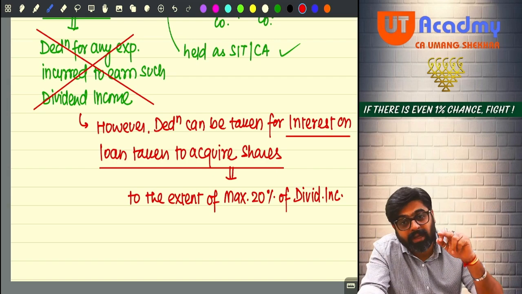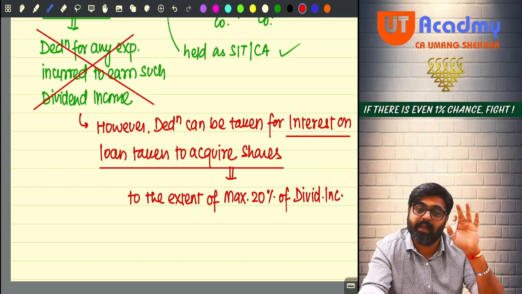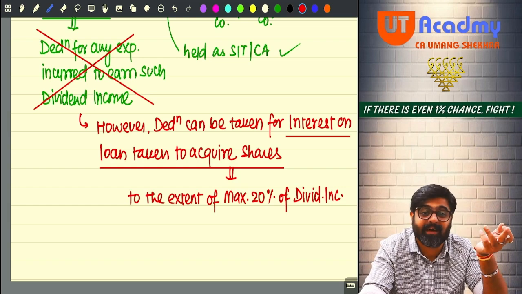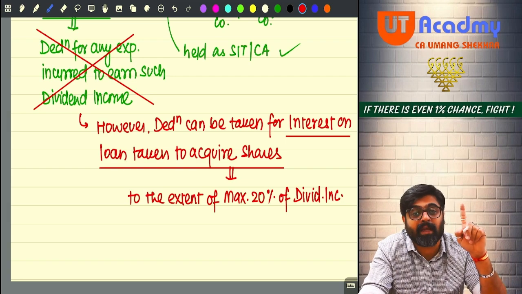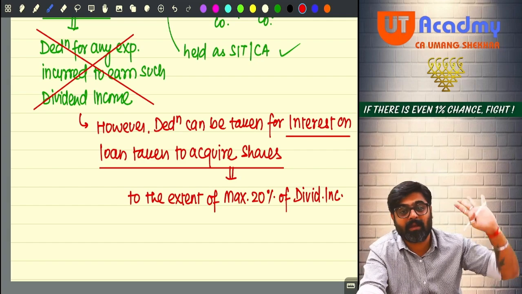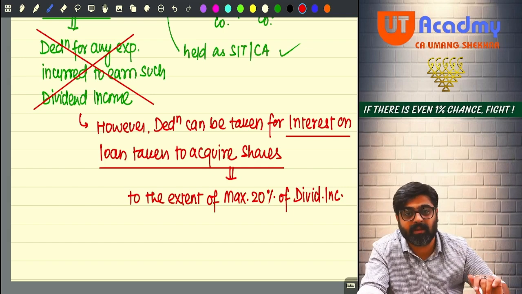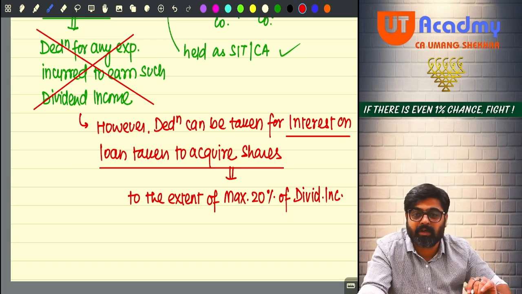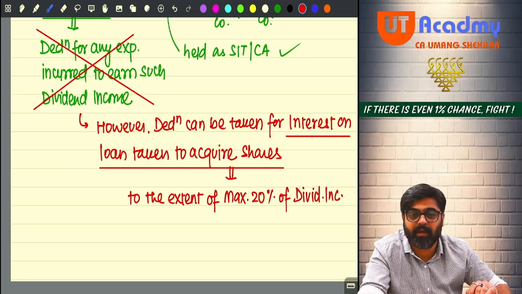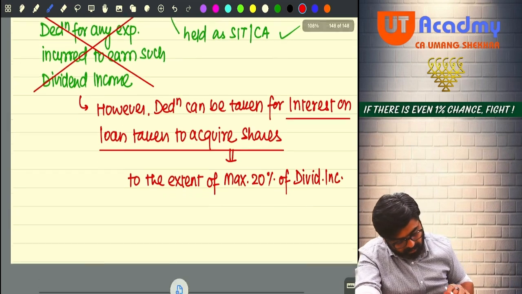Can you take the tax on dividend as a rebate? The answer is yes. Rebate is not allowed only for one tax. Which tax? LTCG 112A. That tax cannot be claimed as rebate. All the other taxes, including the tax on dividend, can be claimed as rebate. Sure? Everyone? And at what rate will the dividend be taxable? Normal rates. So pay attention.